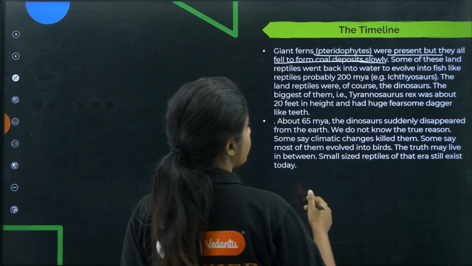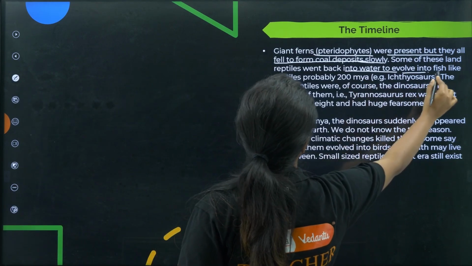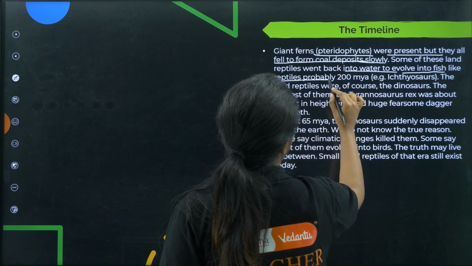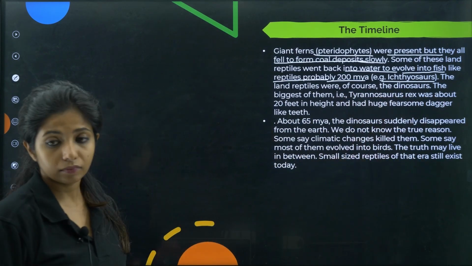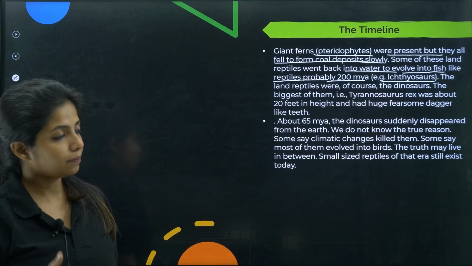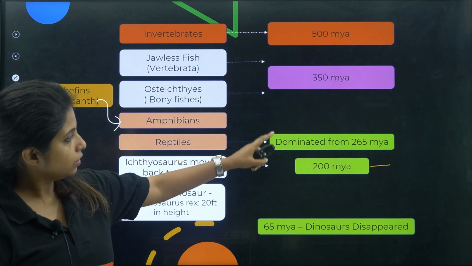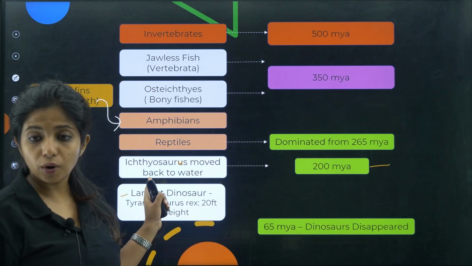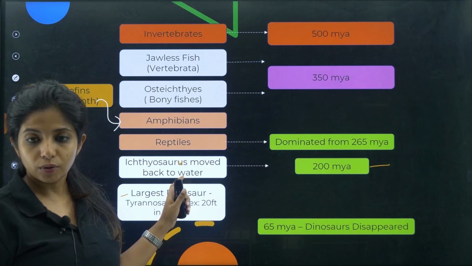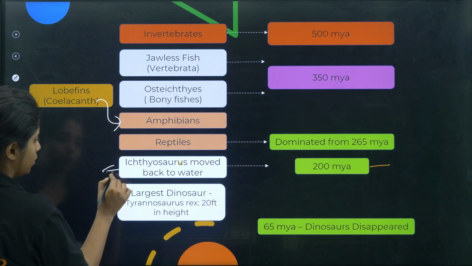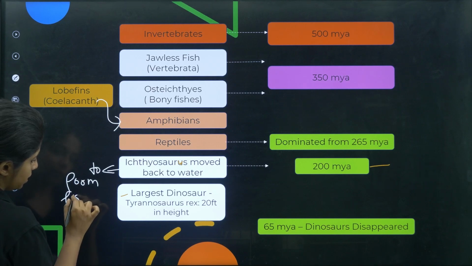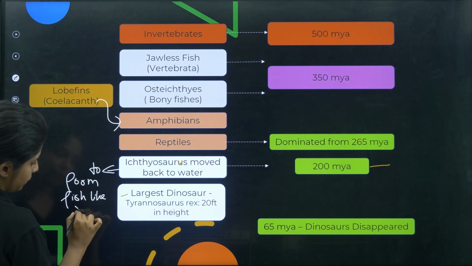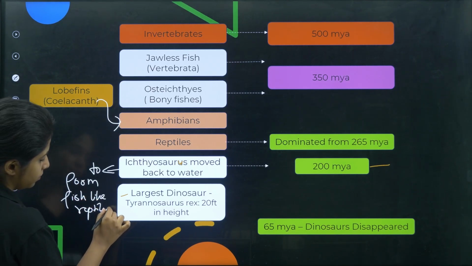Some of these land reptiles went into backwaters to evolve into fish-like reptiles, probably 200 million years ago, that is ichthyosaurs. I told you that some of them moved back into water. Example, ichthyosaurs, to form fish-like reptiles, which could stay in water itself.